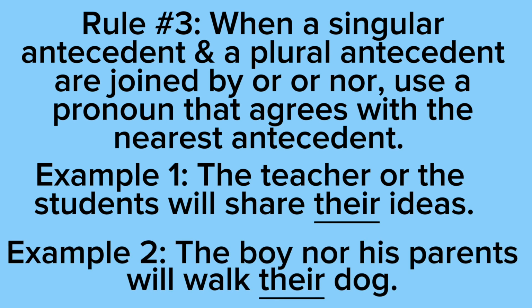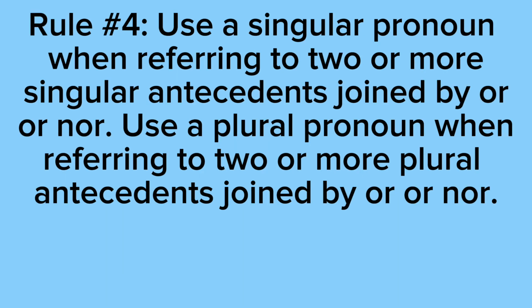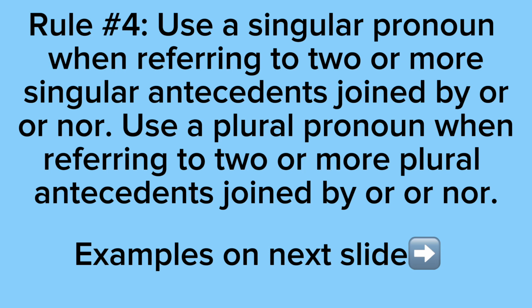Our second example says the boy nor his parents will walk their dog. The nearest antecedent is parents, which means we need a plural pronoun because parents is plural, and that's why we use their. Rule number 4, use a singular pronoun when referring to 2 or more singular antecedents joined by or or nor. Use a plural pronoun when referring to 2 or more plural antecedents joined by or or nor. And there will be examples on the next few slides.